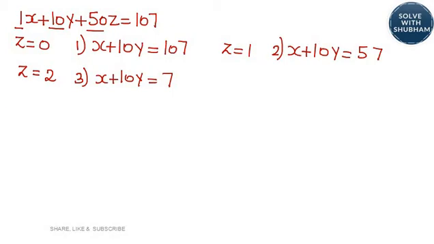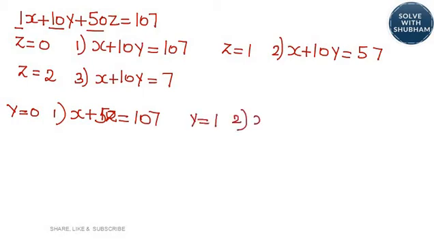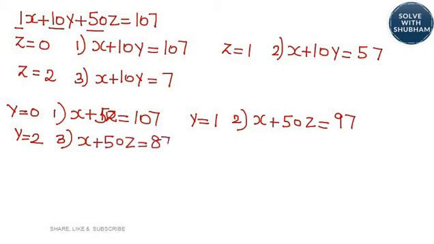If you assume value of Y is equal to 0, you will get X plus 50Z is equal to 107. If Y is equal to 1, case 2, X plus 50Z is 107 minus 10, 97. If Y is equal to 2, third case, X plus 50Z will be 87. It will go on. Therefore, we will assume the value of that variable whose coefficient is the highest.